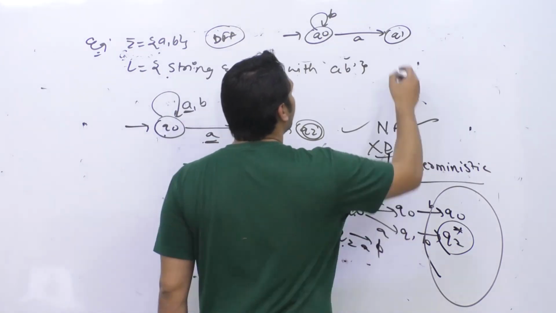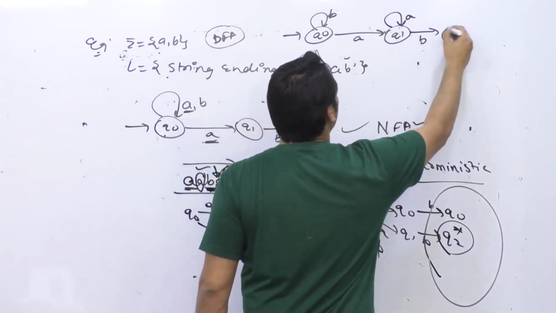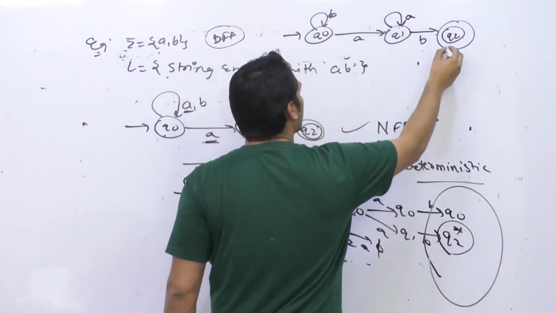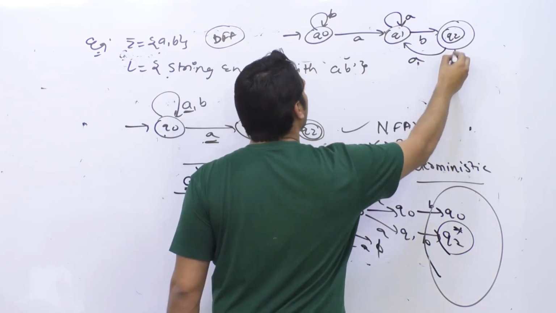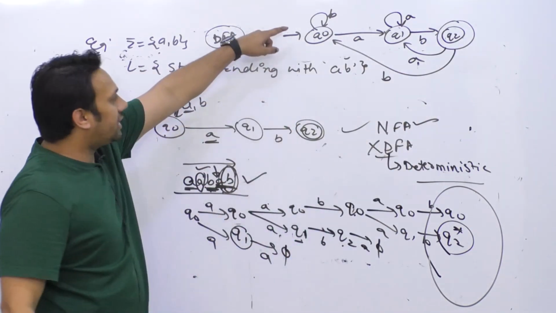On the state Q1, you can get any number of A's. If you get a B, you will go to the state Q2. I'm going to say that Q2 is an accepting state. Here if you get an A, you will again go to this. If you get a B, you will again go to this. So this is representing a DFA.